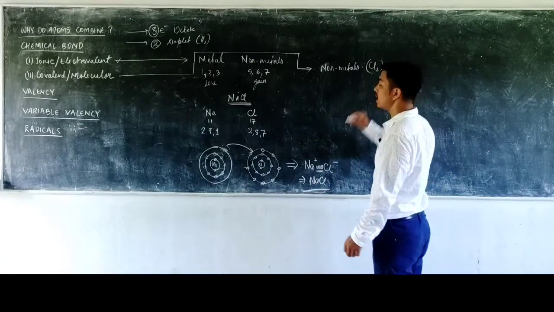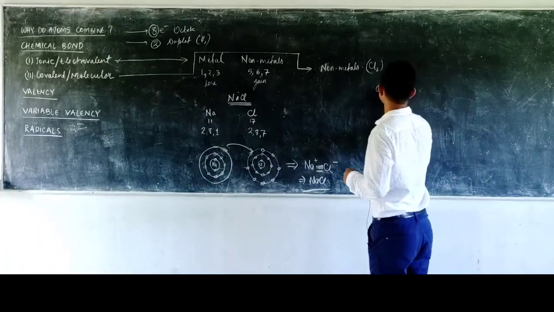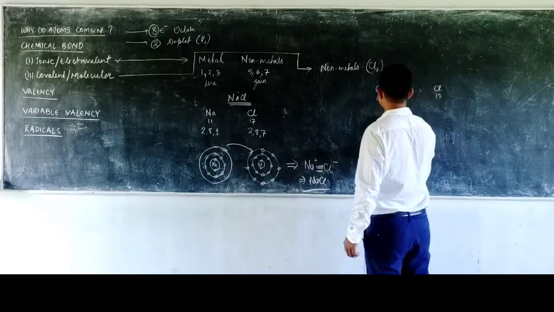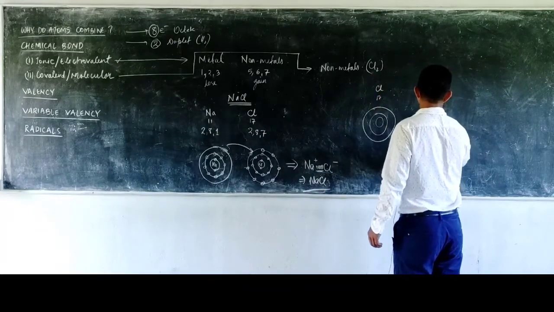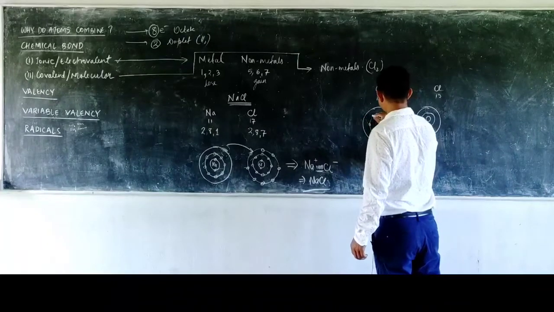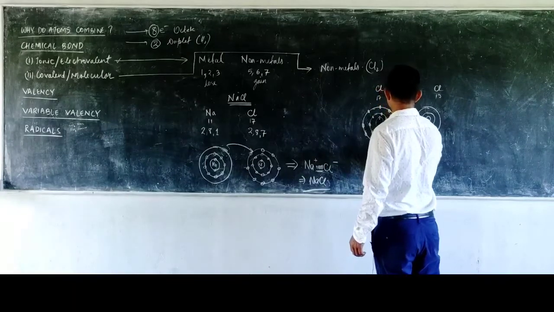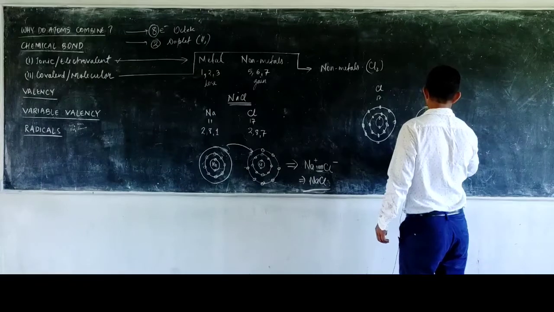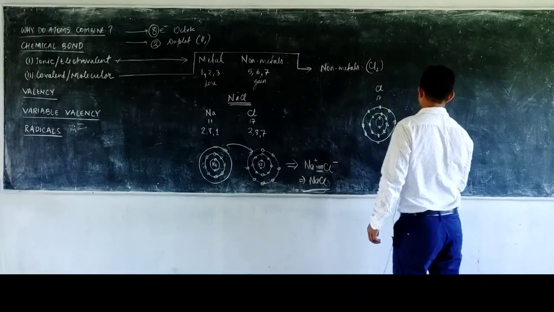So the chlorine, how many electrons does it have? It has 7 electrons in the outermost orbit. So what happens? The first chlorine, and here the second chlorine. This chlorine is 17, this is also 17. So I do the structure. 1, 2 and 3 shells here, and here also 1, 2 and 3 shells. Inside, 2, then 8, and in the outermost shell, 7.